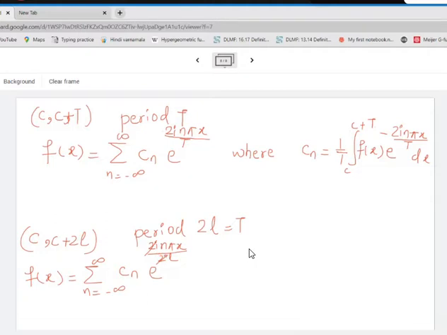So it will be only i times n pi x divided by l. Okay, where Cn is equal to 1 by, instead of T, we'll have 2 times l, integration from c to c plus 2l, f of x e raised to minus i n pi x divided by l dx.